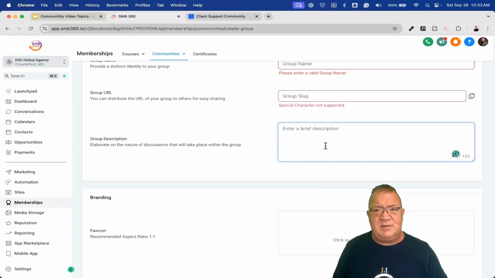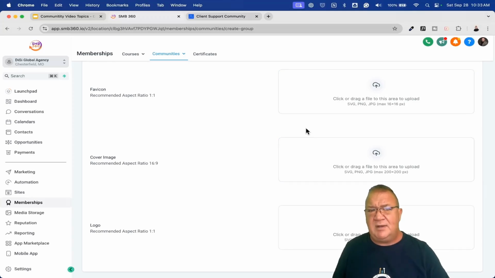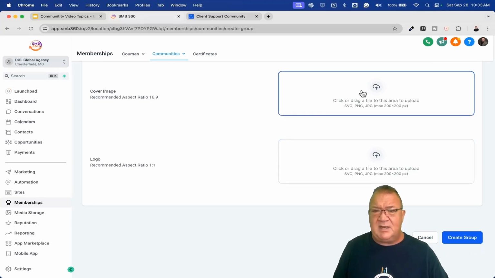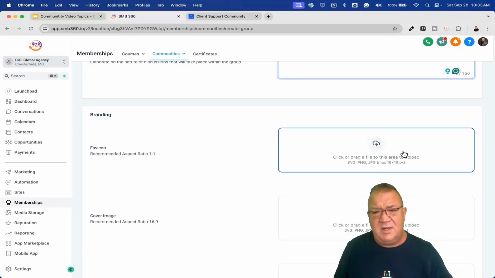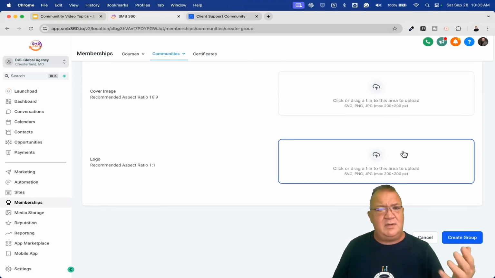You would give it a description: what is your group about, what does it do, things like that. And then here are some of the ways that you can customize it. You can have a favicon, a cover image, and a logo. The cover image was that little gradient color square, and the logo is that little circular icon that we saw before. And the favicon is that little icon at the top of the tab on your browser that gets displayed. So that right there is how you create a group.